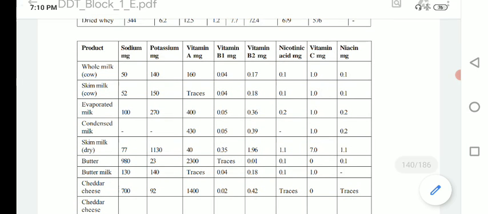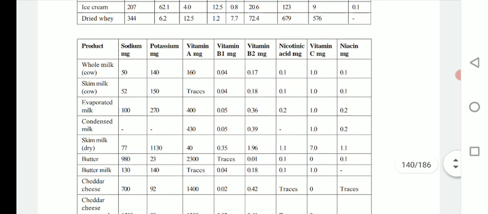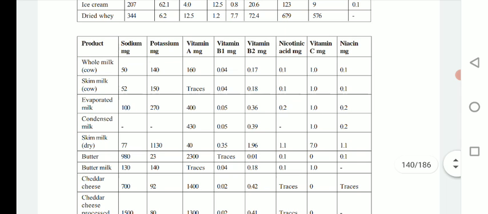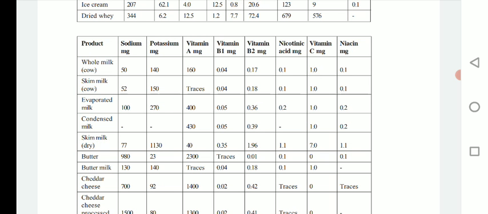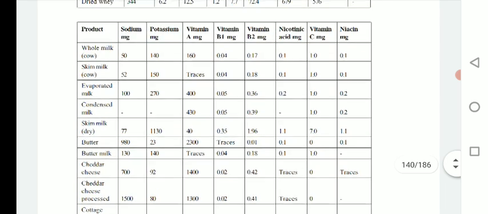Then these are the metals and vitamin profile for different types of milk. In that you can see cow milk contains 50 milligram of sodium, then 140 milligram of potassium. Then vitamin A, it contains almost up to 160 milligram. Then vitamin B1 0.04 milligram. Then vitamin B2, it is again 0.17 gram. And nicotinic acid 0.1 gram. Then vitamin C 1 milligram, and niacin 0.1 milligram.